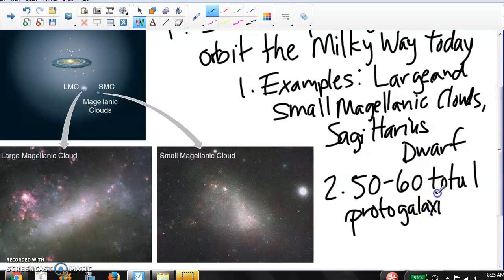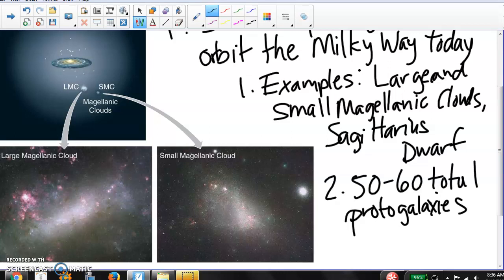And I should say, even though we think the Sagittarius dwarf is passing through the Milky Way right now, on the other side of the bulge from where we are, it's not going to cause a major disruption. Stars are really, really far apart, and even if they pass through the disk, they'll just change each other's orbits a little bit. Some of those stars will actually become part of the disk, but nothing for us to worry about over here.